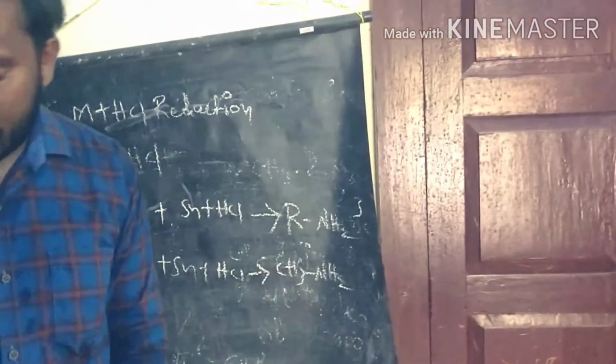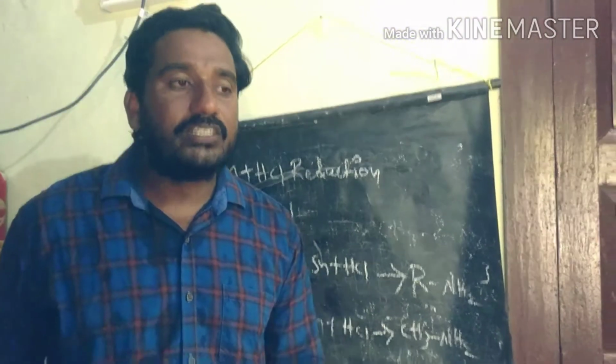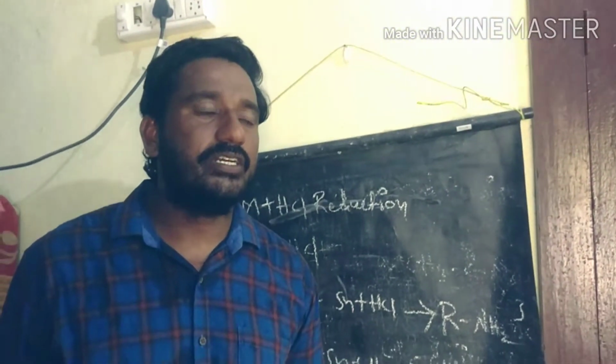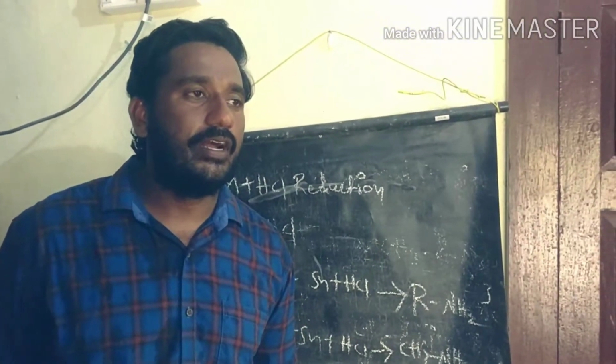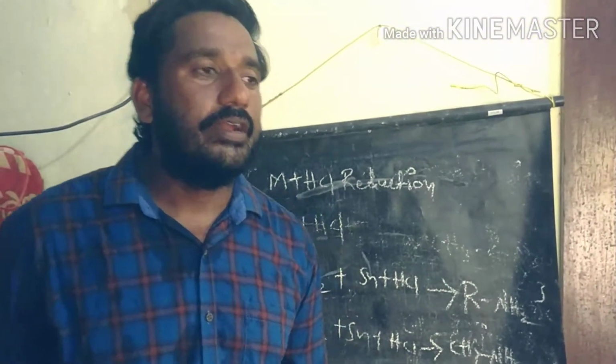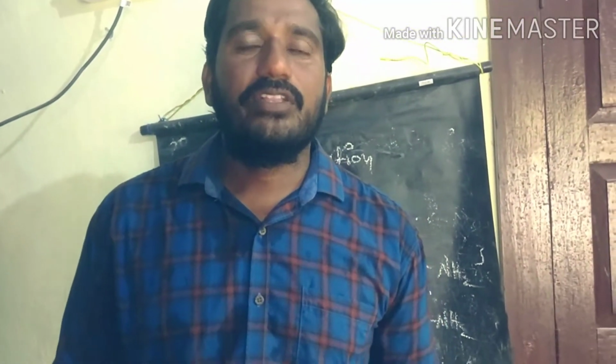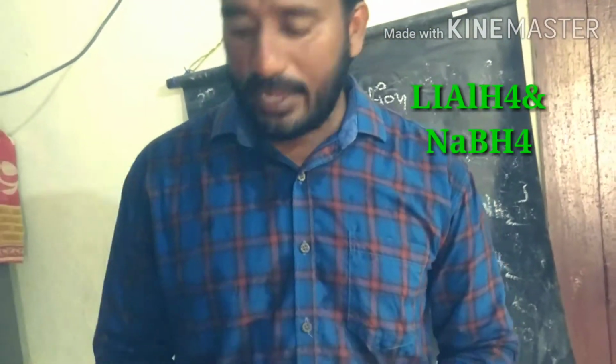Let's discuss another reduction reaction. We take reagents like lithium aluminum hydride or sodium borohydride to convert amides into amines. Let's begin with the reduction reaction in presence of lithium aluminum hydride and sodium borohydride. With the reactant, we take amides and convert them into amines. So we take a simple example.